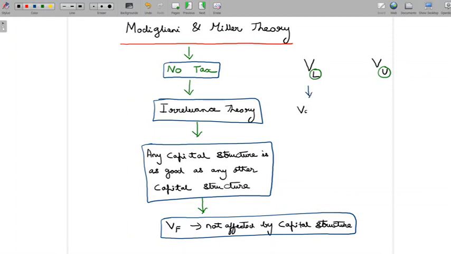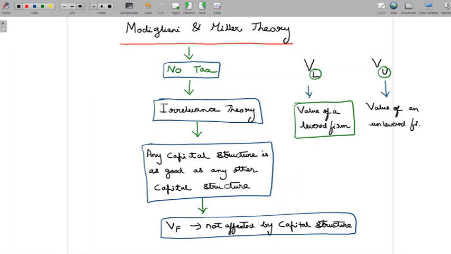So VL is value of a levered firm, and when we say VU, we are basically saying value of an unlevered firm.